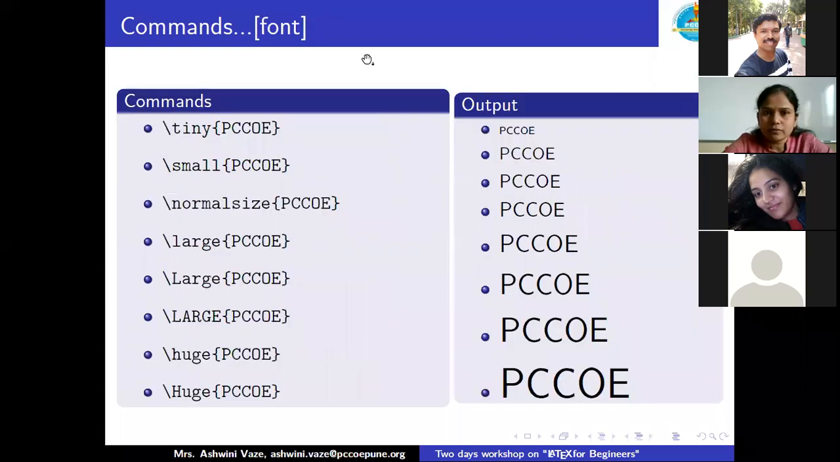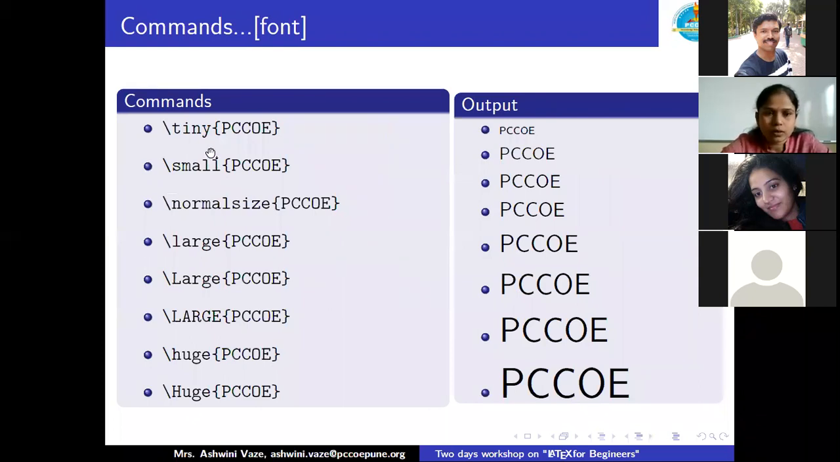Further, I included certain font commands also here. Actually, there are a lot of commands. Only a few commands I included in my presentation, and it's really very interesting to go through the LaTeX command environment and everything while dealing with it on your own.